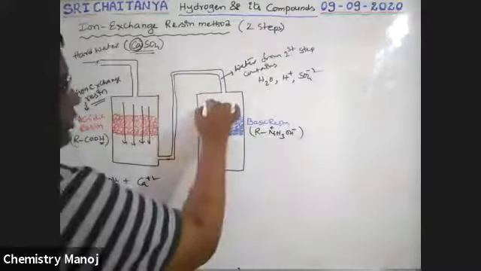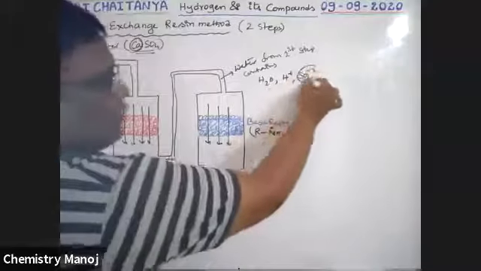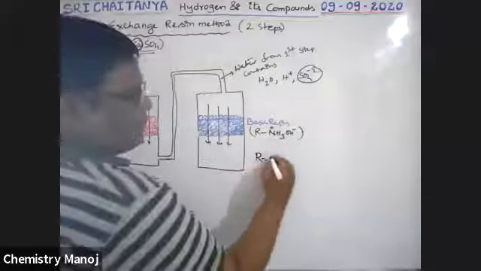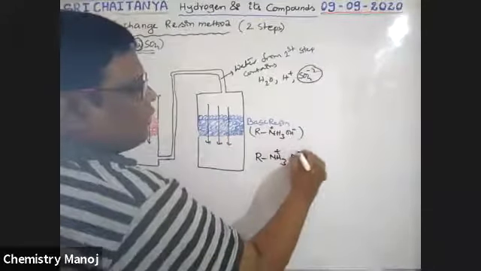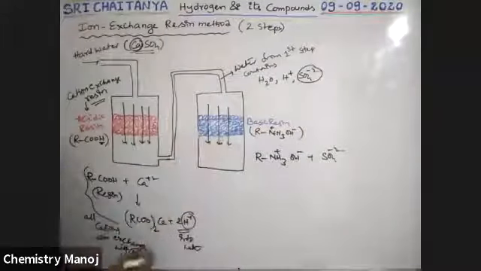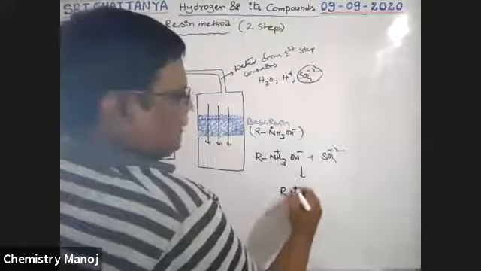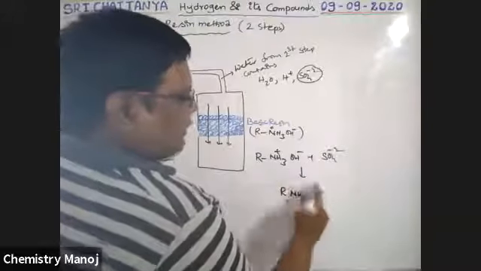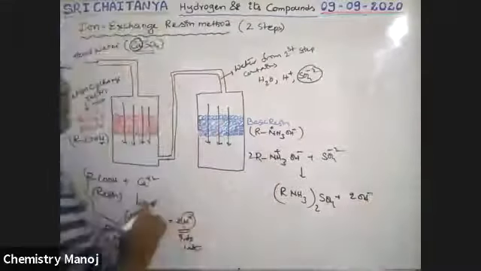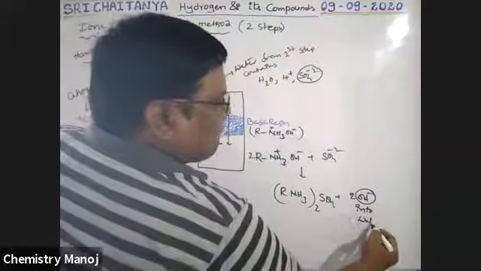Now this enters, passing through the basic resin. So all the available SO4 minus 2 ions here are exchanged with OH minus ions. See here, the R NH3 plus ion with OH minus ion interacts with SO4 minus 2 ions, that is from hard water, and now it converts into R NH3 twice SO4 plus 2 OH minus ions coming out. 2 OH minus.